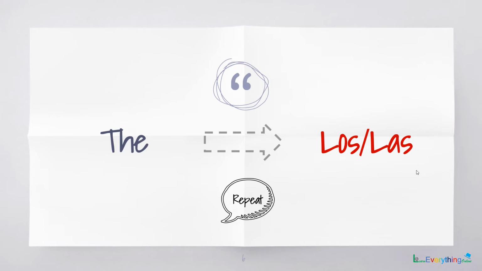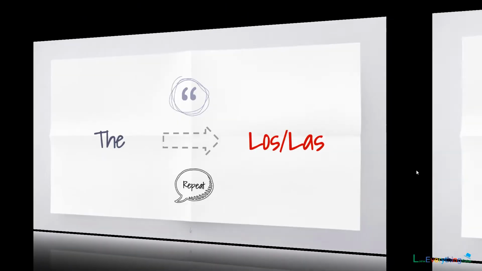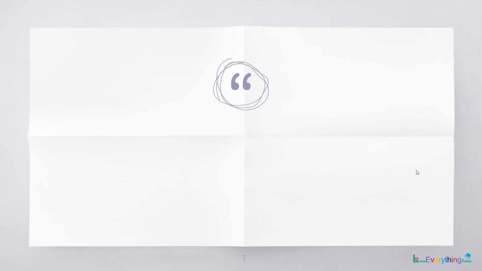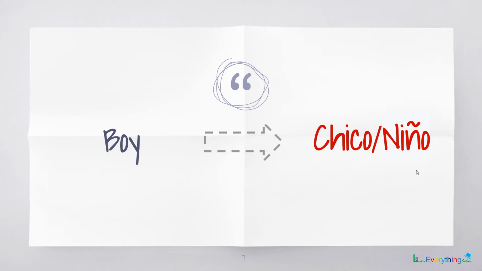Now to understand the use of these articles with their gender noun, we will see two very basic nouns. First one is boy. The word for boy is chico or niño.